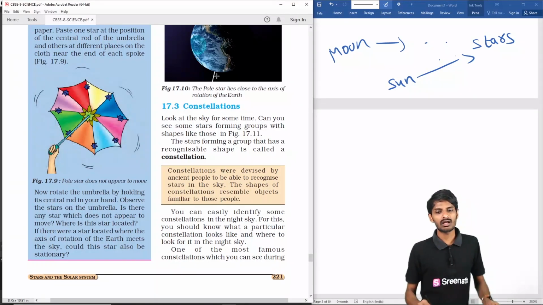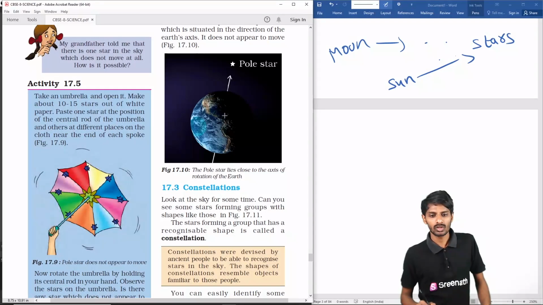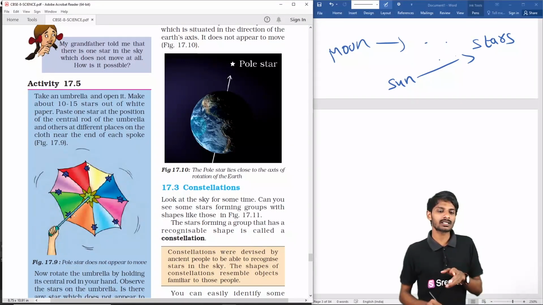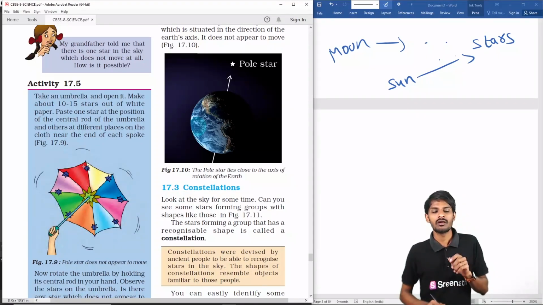Here also we are on the earth, and the stars are not rotating, the earth is rotating. Actually the stars are at their own position only. Because of the umbrella's rotation, they are visible like that.